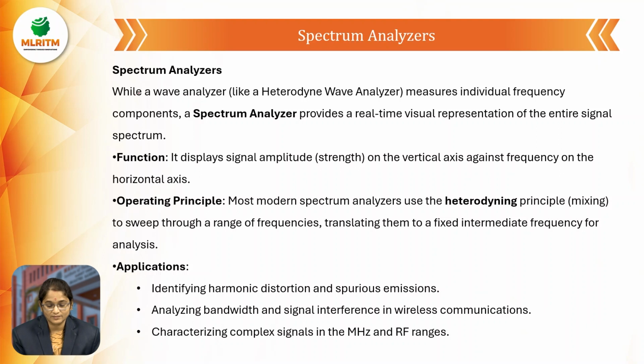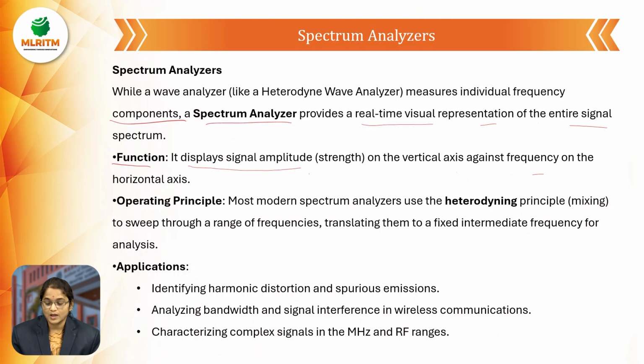While a wave analyzer, like the heterodyne wave analyzer, measures individual frequency components, the spectrum analyzer provides a real-time visual representation of the entire signal spectrum. We take the entire spectrum while measuring the signal and analyzing the wave. The spectrum analyzer displays the signal amplitude on the vertical axis against the frequency on the horizontal axis. On the horizontal axis we take the frequency, and on the vertical axis we take the signal amplitude.